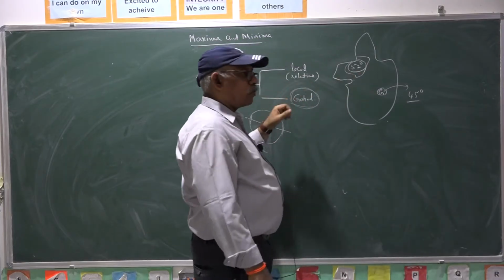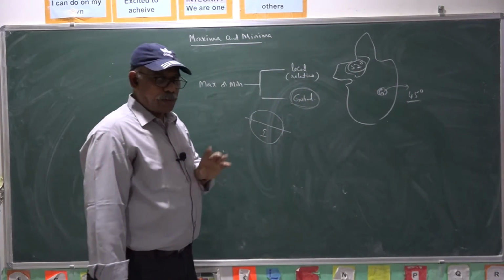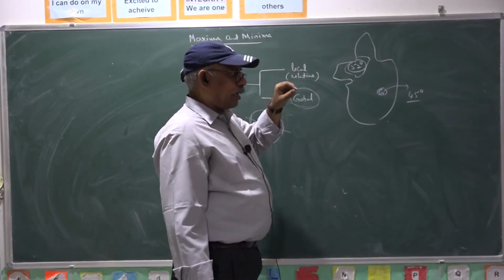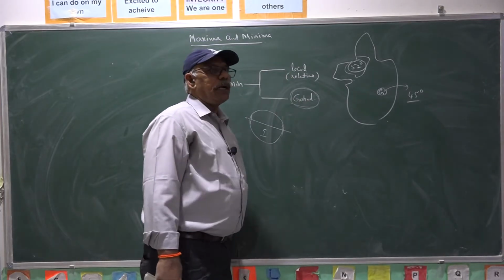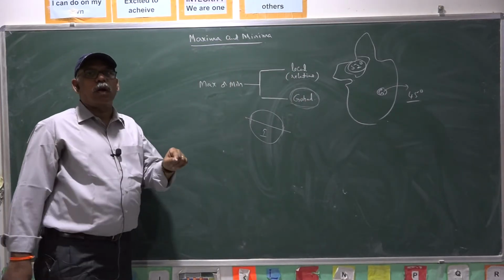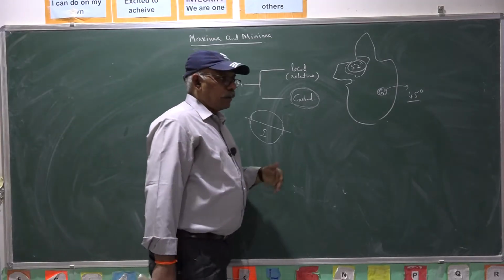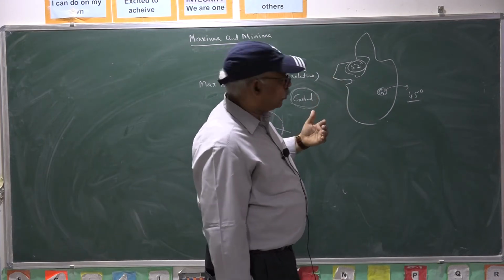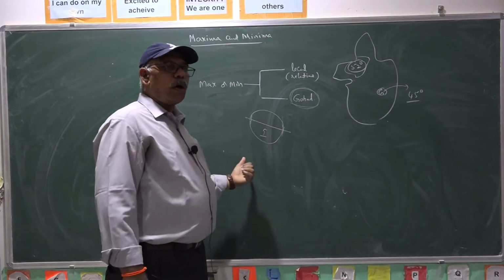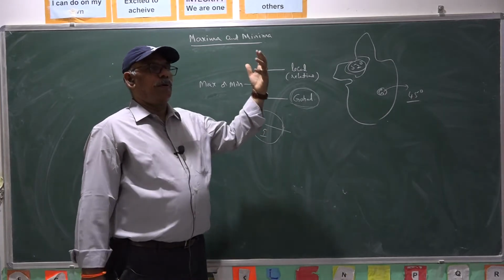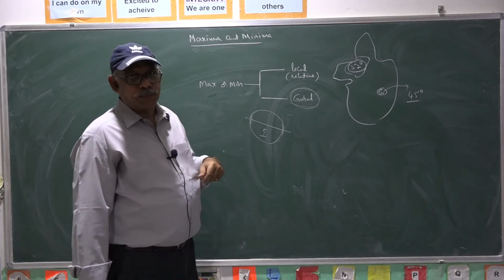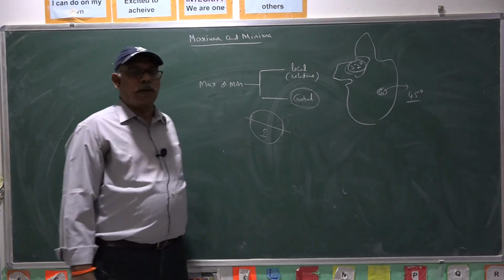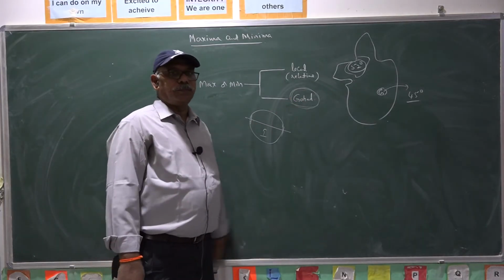In a similar way, once our study of maximum and minimum values of a function is restricted to a point or its neighborhood, then that maximum value or minimum value is called local maxima, local minima. If you consider the maximum and minimum of the function in the given interval or in the total domain of the function, that comes under global maxima and global minima, otherwise absolute maximum, absolute minimum.